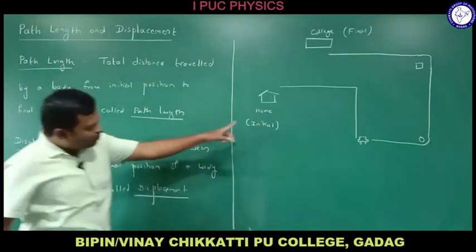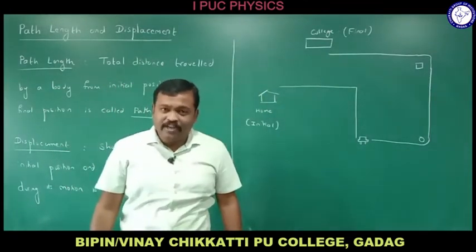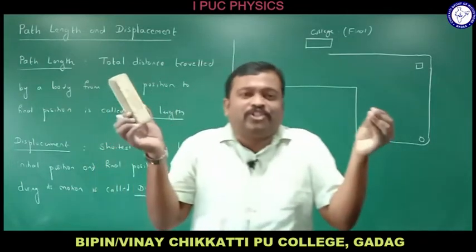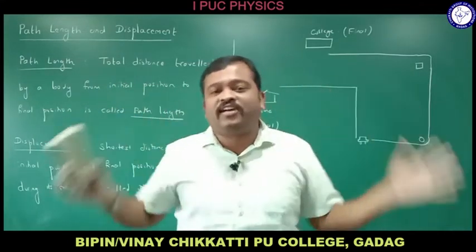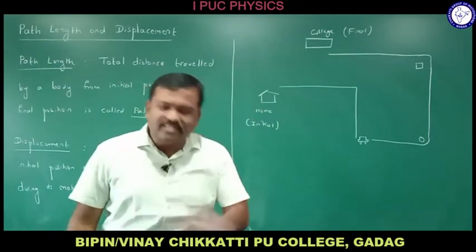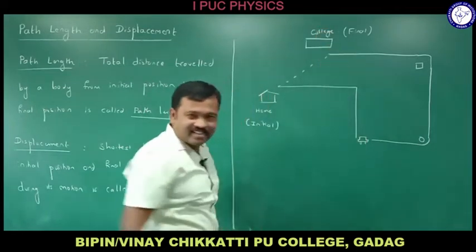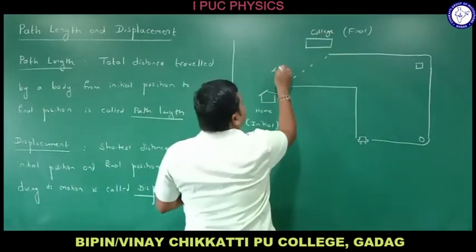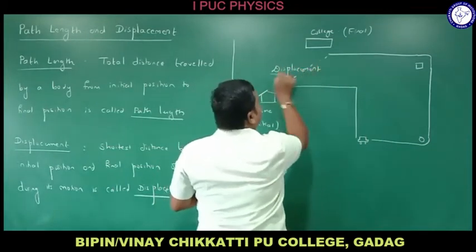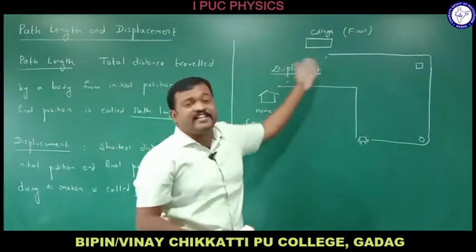So what is the initial position? This is the initial position. What is the final position? College is the final position, right? So what is the shortest distance? Do remember, whenever you take two positions, the shortest distance is always a straight line. Any two points you take, the shortest distance is always a straight line. So this is the shortest distance, and this distance is called displacement. Do remember, displacement is always along the straight line, it will never change direction here, right?